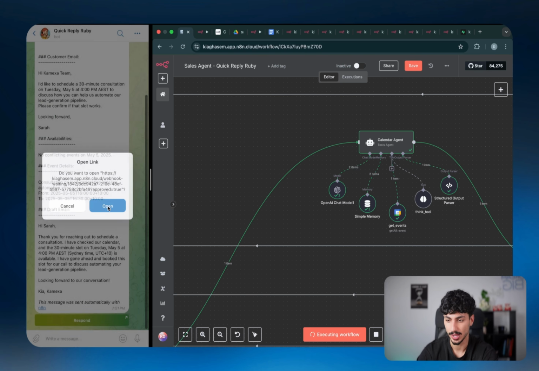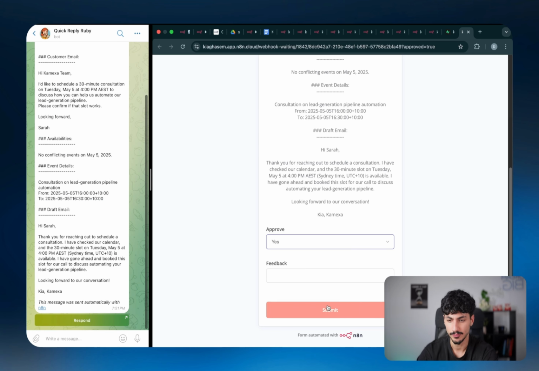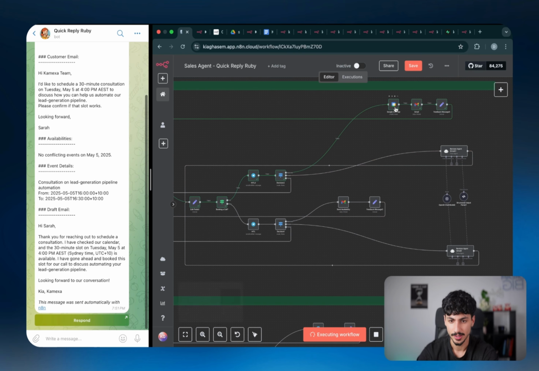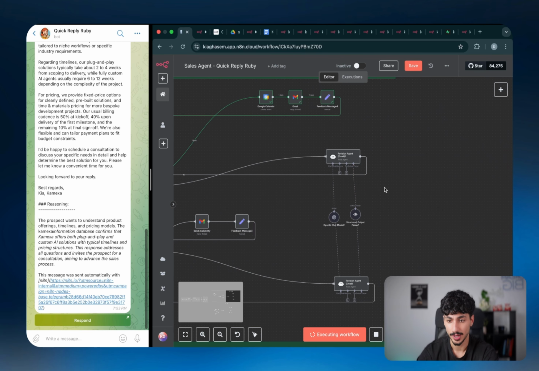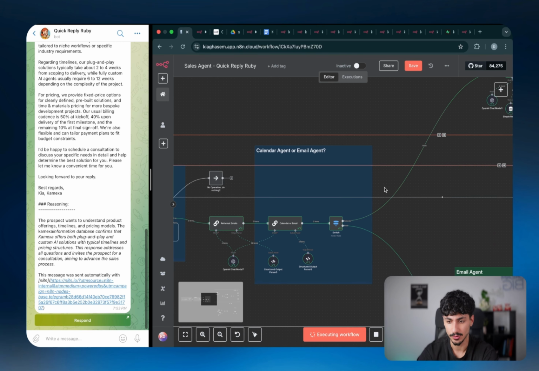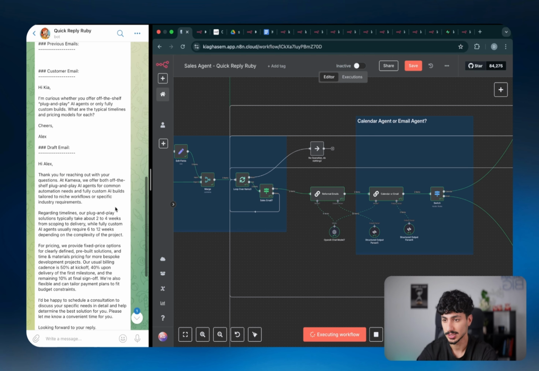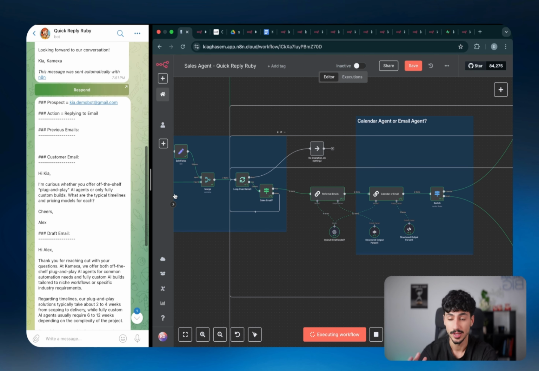So in this case, let's say we're happy with this. Let's click on approve, send that through. As you guys can see, what's going to happen is it's going to go up. It's actually going to send that calendar invite and it's also going to send the email confirmation. But as you guys can see, it's not going to stop there. It's going to go all the way back around. And as you can see already on the left-hand side now, we have another message from quick reply Ruby, which is for the second email.